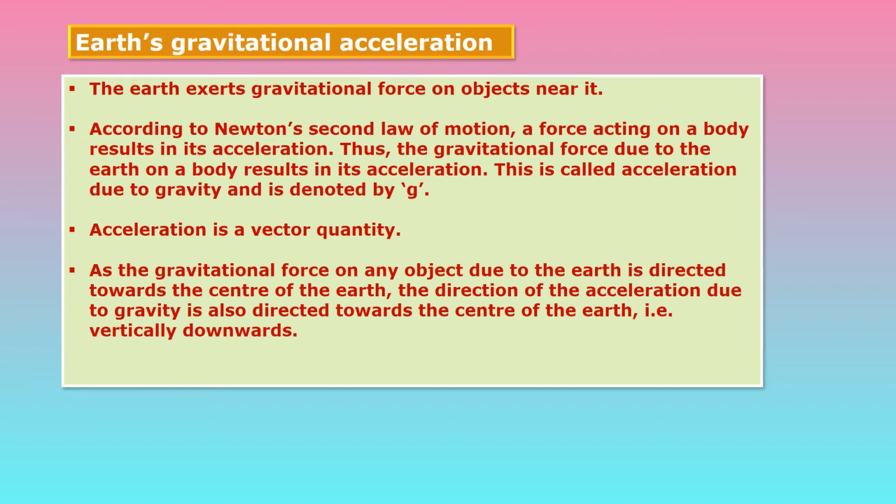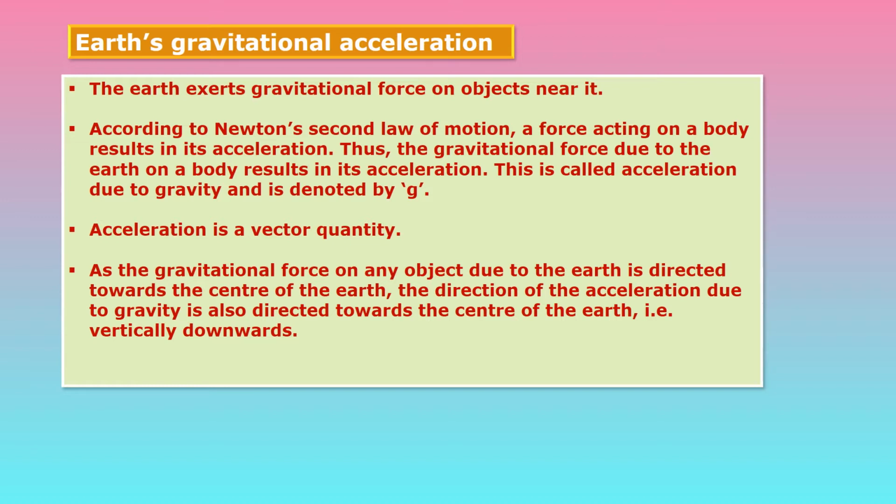According to Newton's second law of motion, a force acting on a body results in its acceleration. So on every object there is a force acting, and that results in acceleration.